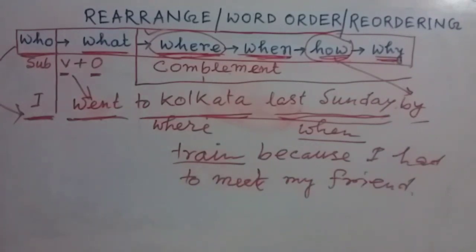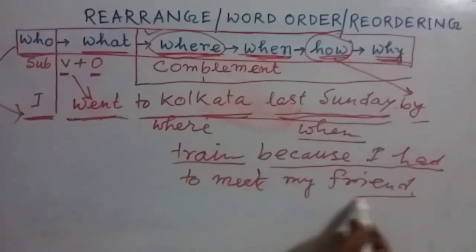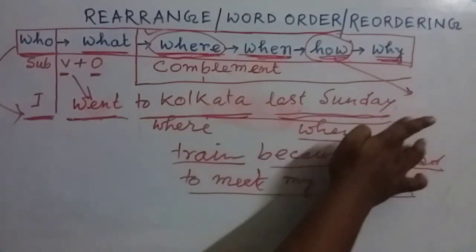So the answer will be by train. And why at last? The reason, because I had to meet my friend. This is the reason or the answer of why. So my dear friends, if in this sentence you can see this part is not given, so it's not a problem.